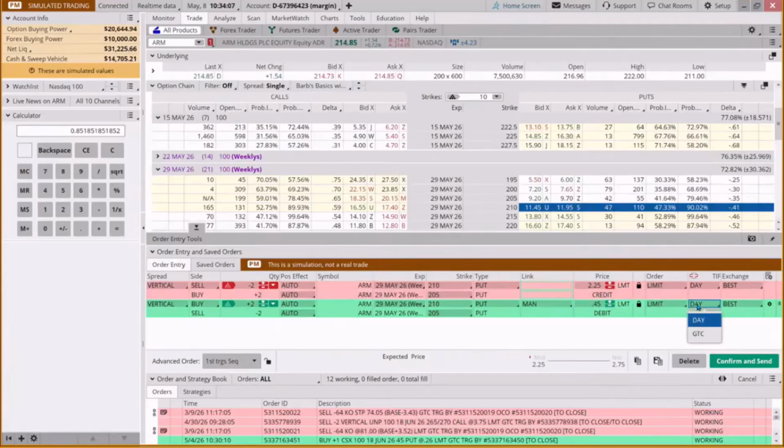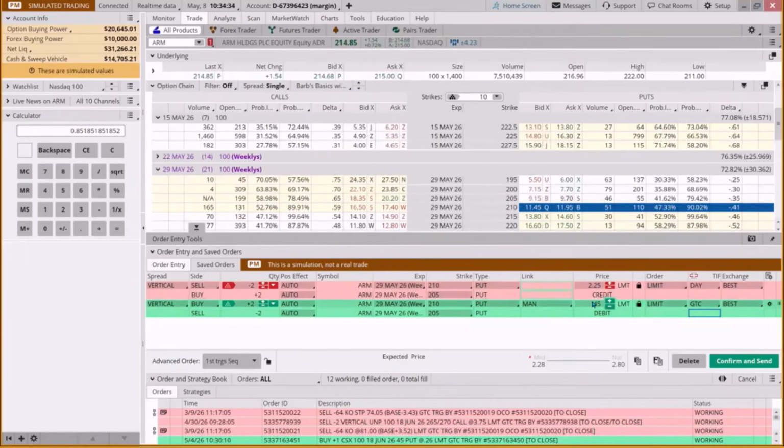We'd like to take our risk off the table. And so the nice thing about May 29th is it's on the other side of the long weekend in May. So we get an extra day of time decay when the market is closed, because Saturday and Sunday, time decay is still working its charm, chipping away at the value of this option. And that's what we want.